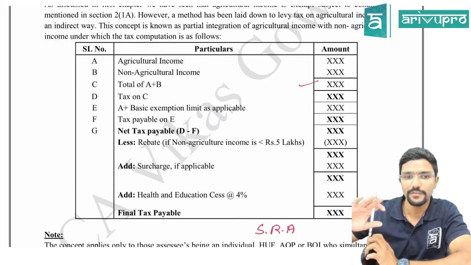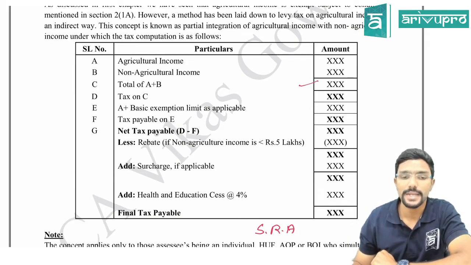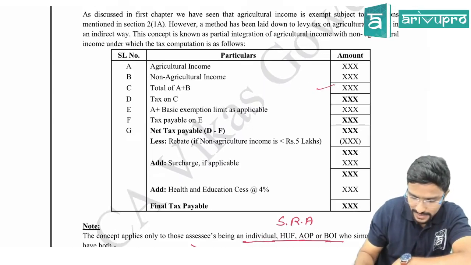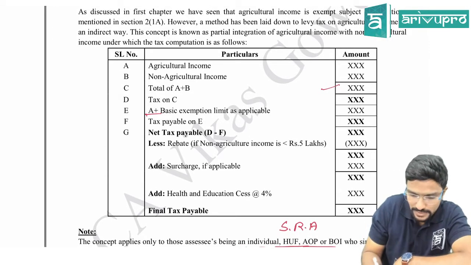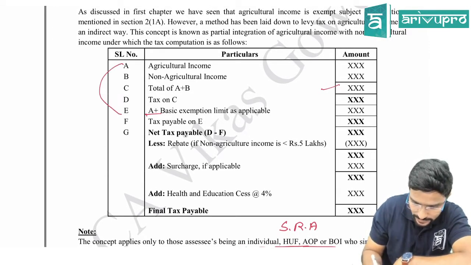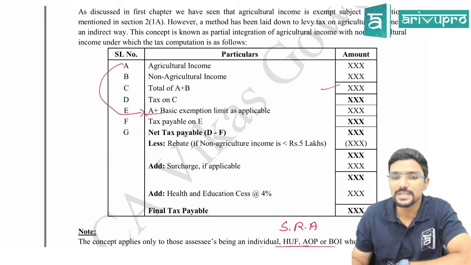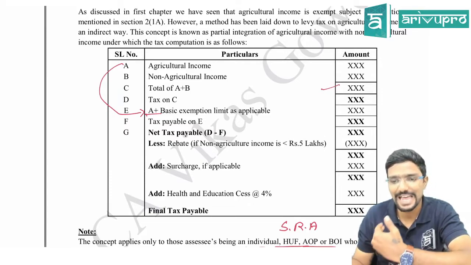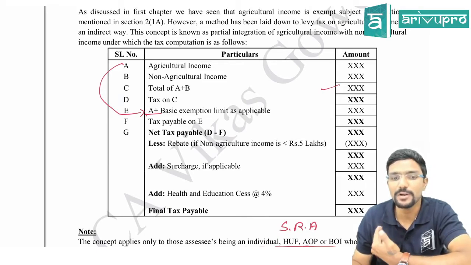Next, we had tax on C, we are done. Next, A plus. A means what, guys? Agriculture income. Please be careful, I have used alphabets. So A is nothing but your agriculture income. Then plus basic exemption limit as applicable, because it depends on your assessee. If you are following old scheme, it might be 2 lakh 50, 3 lakh or 5 lakh depending upon the age. Next, tax payable on E.